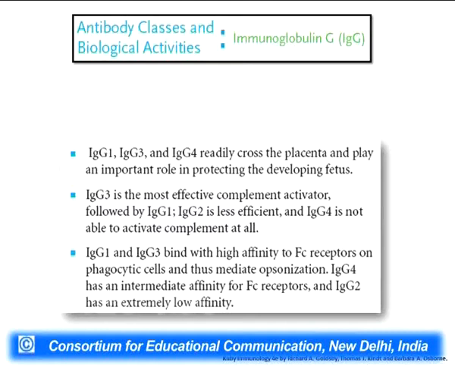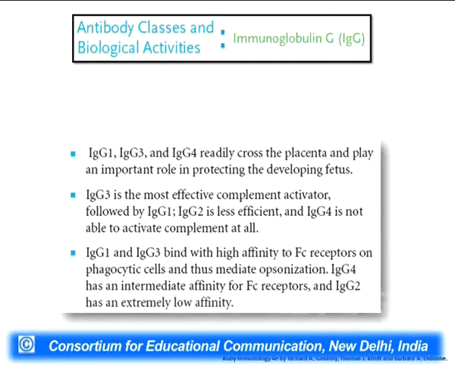We all know that passive immunity to the developing fetus from the pregnant mother is given by the transfer of IgG antibodies through the placenta. IgG1, G3 and G4 antibodies readily cross the placenta and play an important role in protecting the developing fetus.